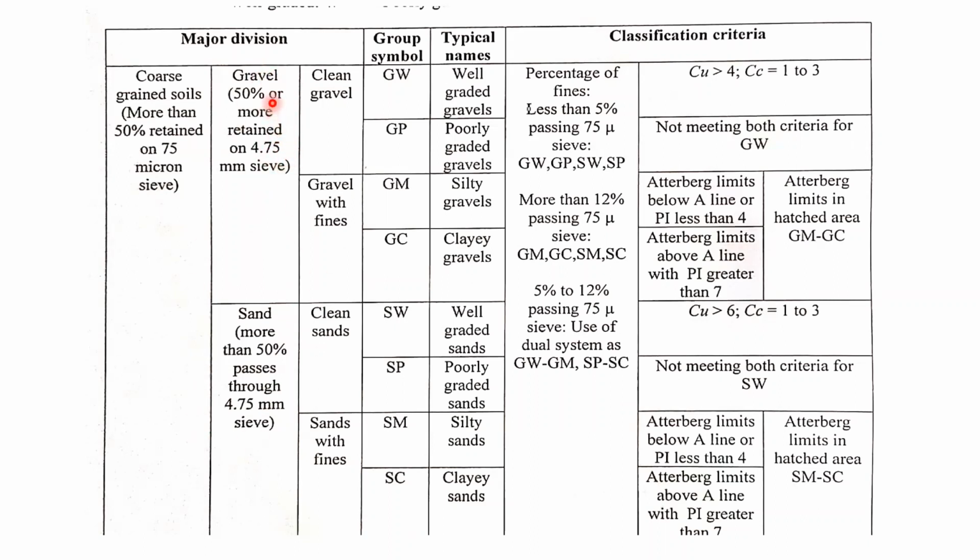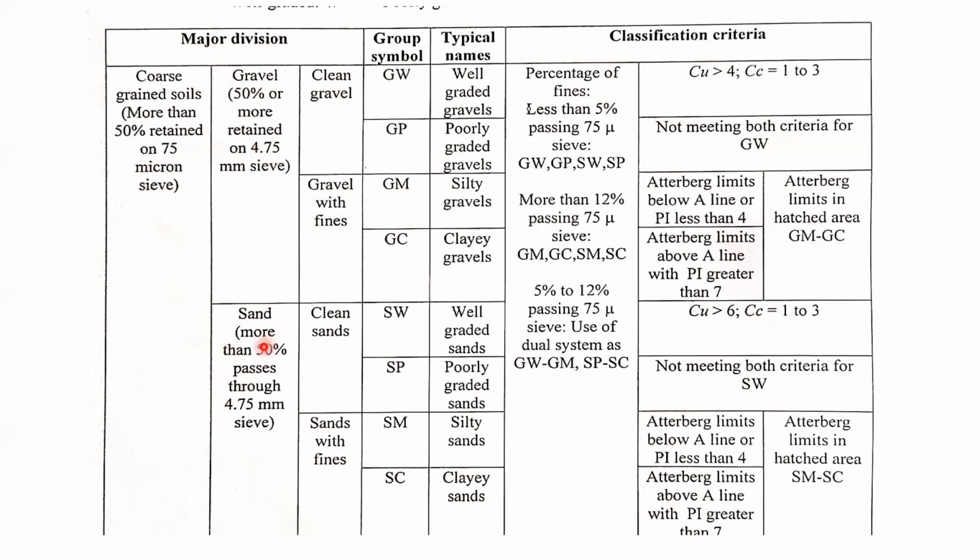The first part, we are going to say, is gravel. We say gravel if 50% or more particles are retained on the 4.75 mm sieve. Here we are going to use another sieve size, 4.75 mm. If more than 50% is retained, in that case, it will come under the gravel category.